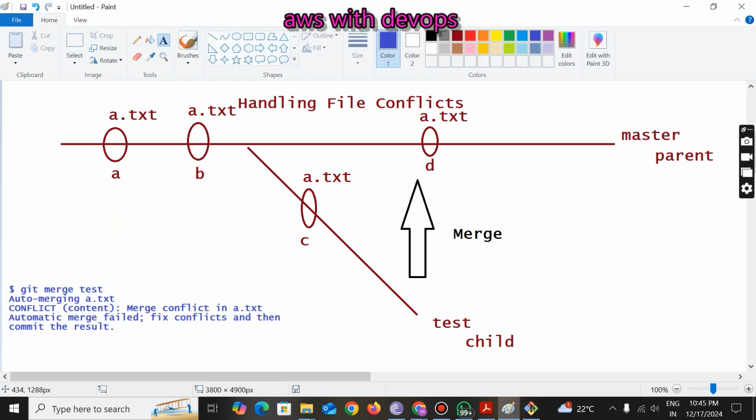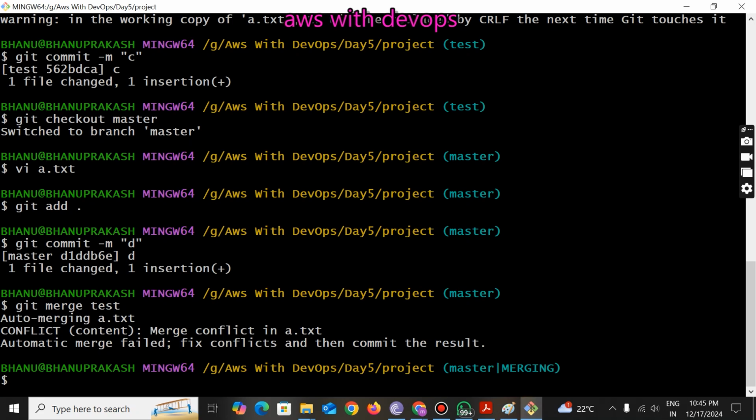So first of all, what Git is saying is, first try to rectify the conflicts and then again try to merge. So this process we need to do manually only. When the file conflict occurs, the same file is in the child branch and in the master branch.